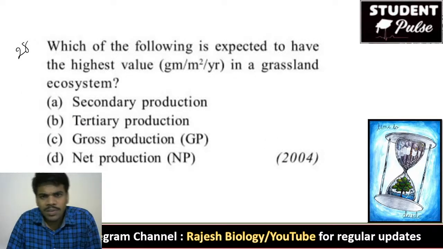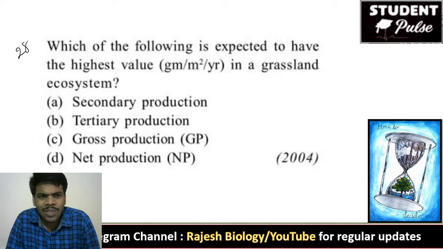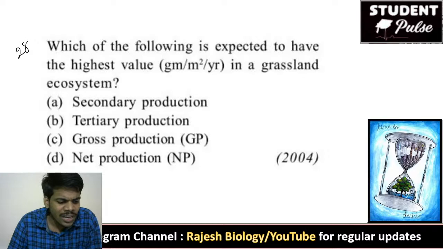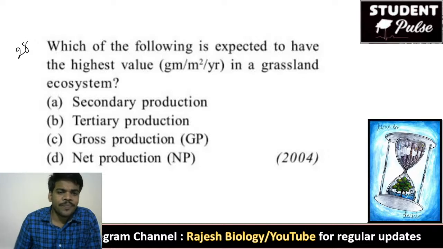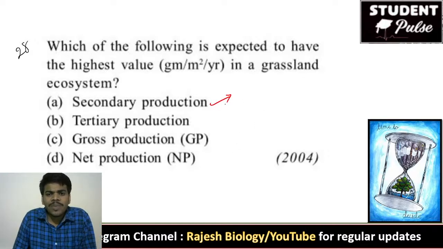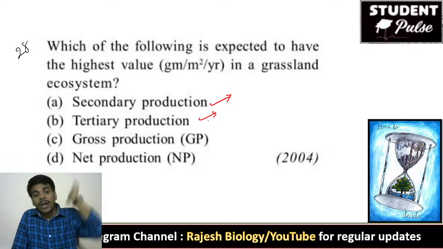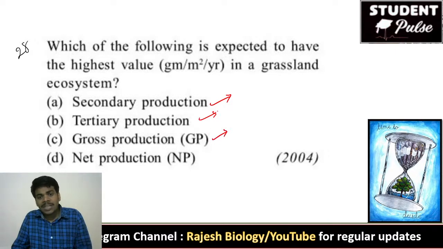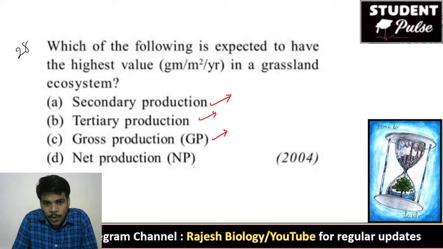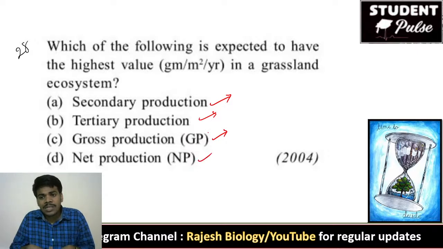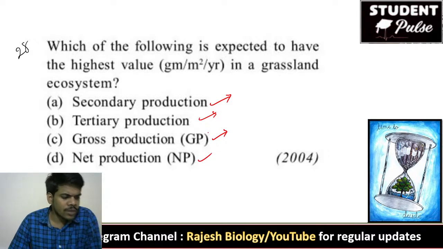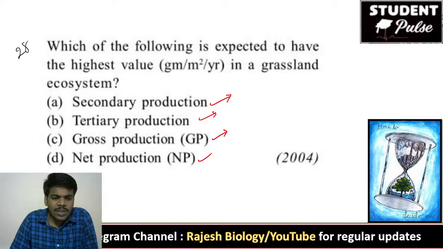28th question. Which of the following is expected to have the highest value in a grassland ecosystem? Secondary production is from herbivore. Tertiary production is from the carnivore. Gross production is prepared by the plants for themselves. Net production is what the plants give to the next one. So for the 28th question, it is a very easy question.